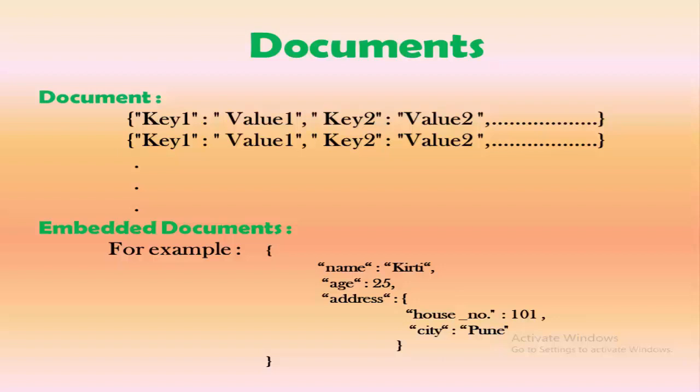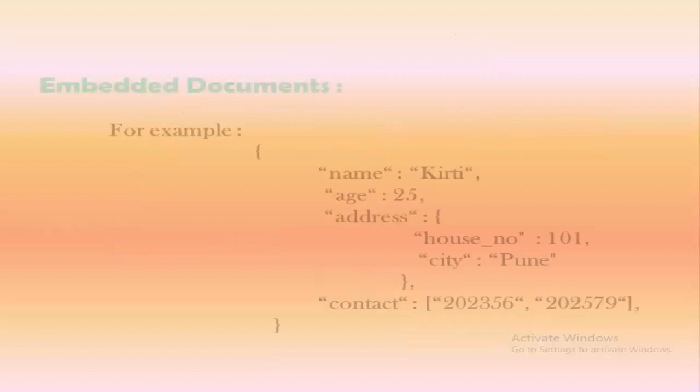Now there is a concept called an embedded document also. As you can see in the example, we have three fields, or we can say the data for name, age, and address. Name contains a string, age contains an integer number, but as you can notice, address can have sub data also, that is house number and city. In such cases, if you want to embed a document within another document, since address is going to act as another document within a single document, these kinds of documents are called embedded documents.